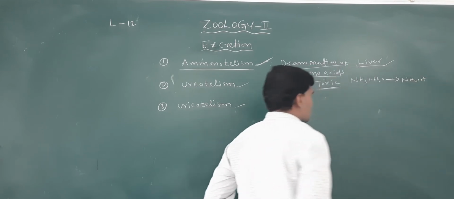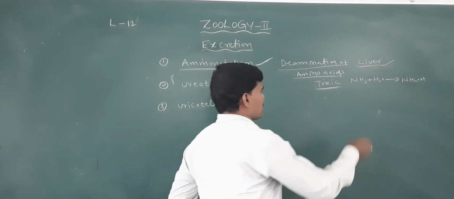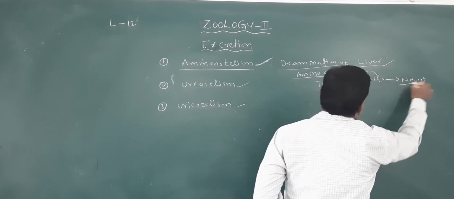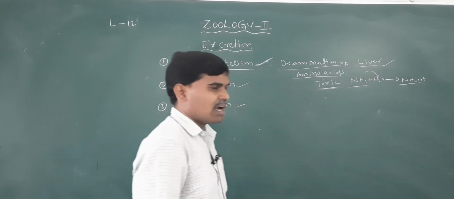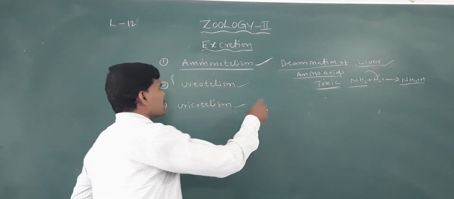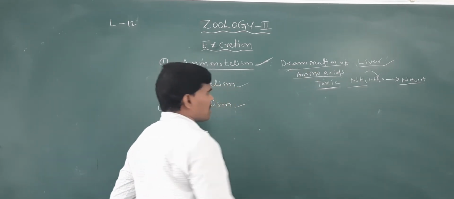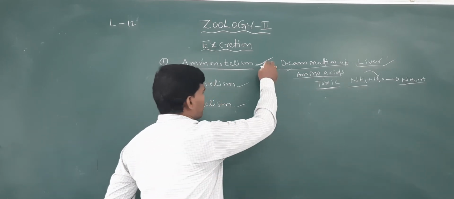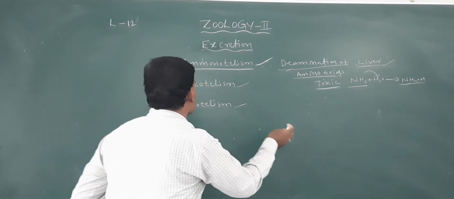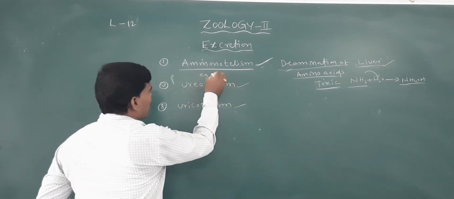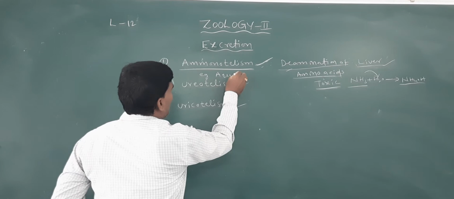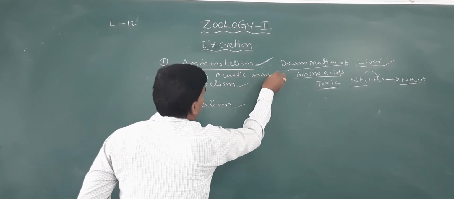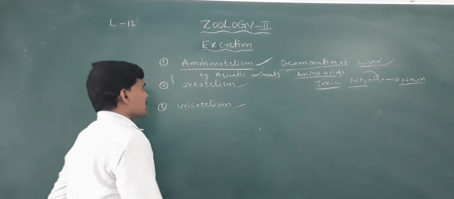Examples of ammonotelism: all aquatic animals.